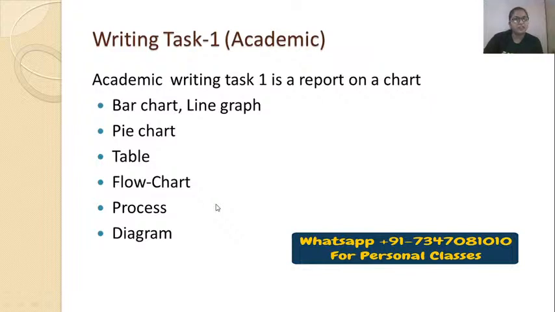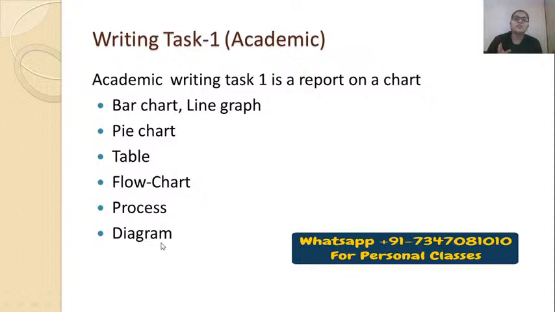But in the case of the other questions like bar chart, line graph, pie chart, tabular chart, and diagram, you need to write either a summary or an overview. If you write an overview, write it after the introduction, and if you write a summary, write it at the end of the report. And to make your report effective, you need to use a variety of vocabulary.